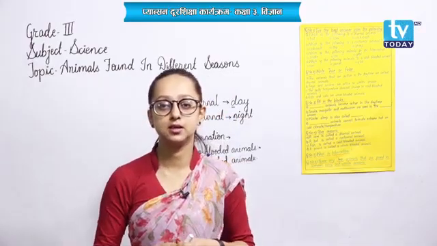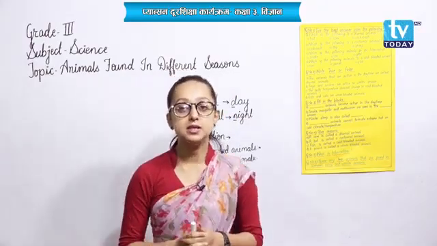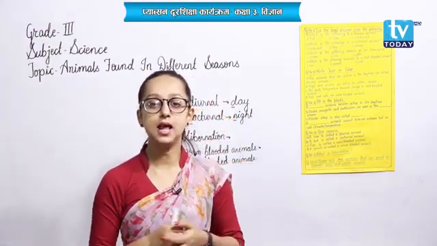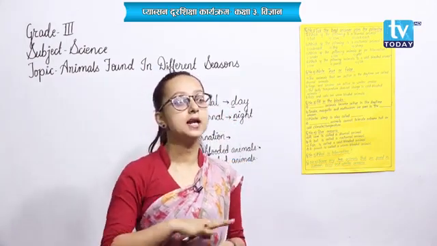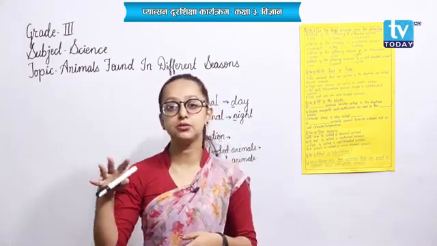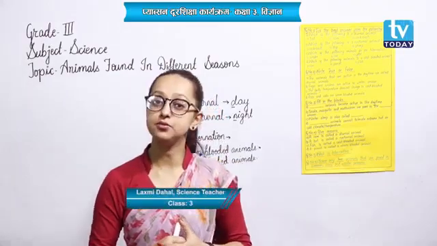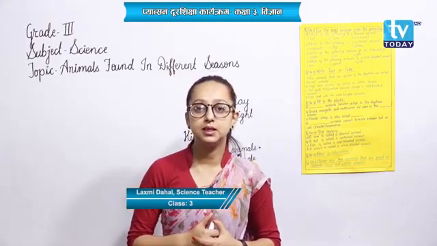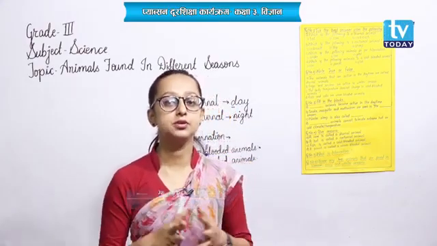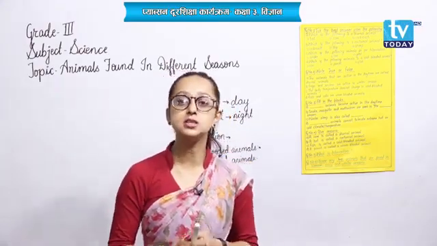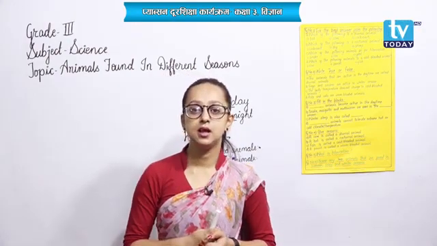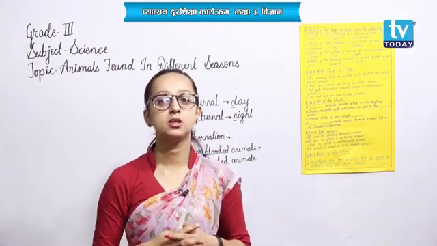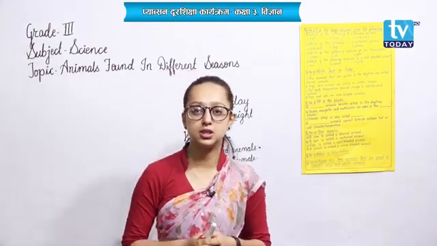Now, the animals that remain active during the daytime are called diurnal animals. That is, the animals that we can easily see during the daytime are examples of diurnal animals. And nocturnal animals, the animals that remain active during the night time, are called nocturnal animals. For example, tigers, cockroach, bat, moth are examples of nocturnal animals.